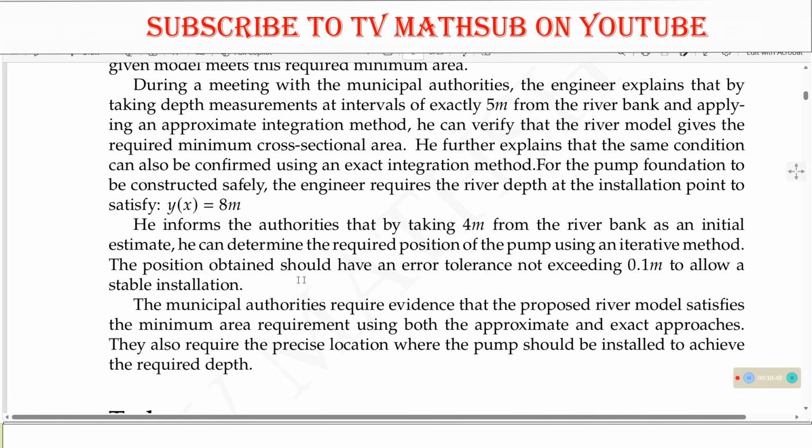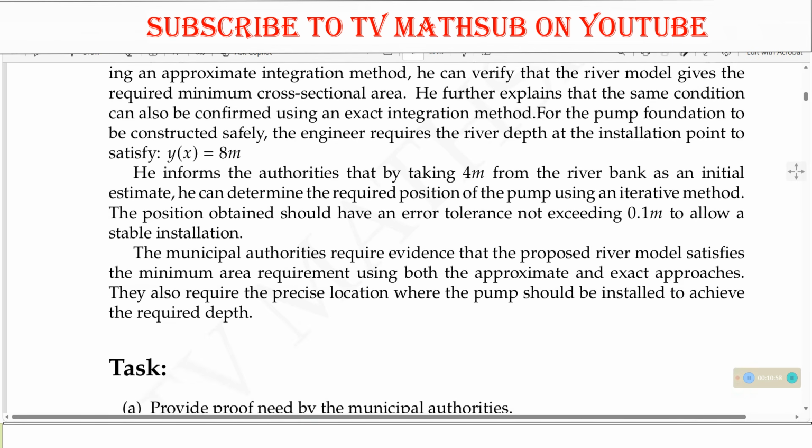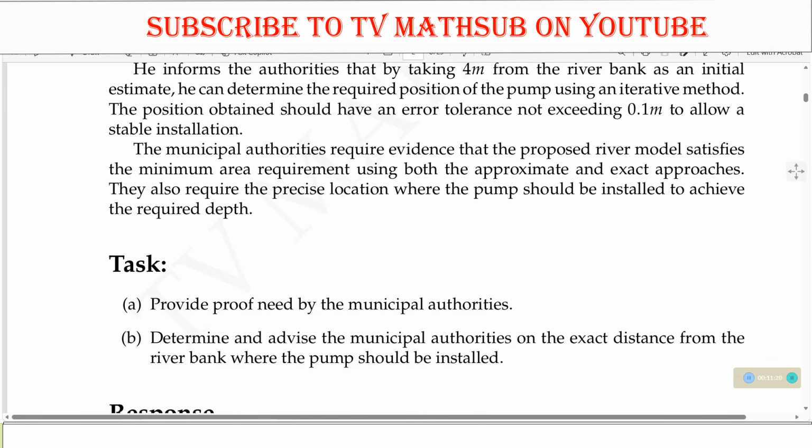The position obtained should have an error tolerance not exceeding 0.1 meters to allow stable installation. The municipal authorities require evidence that the proposed river model satisfies the minimum area requirement using both the approximate and exact approaches. They also require the precise location where the pump should be installed to achieve the required depth.